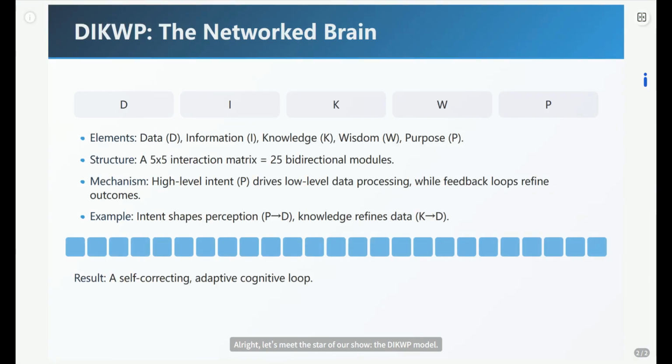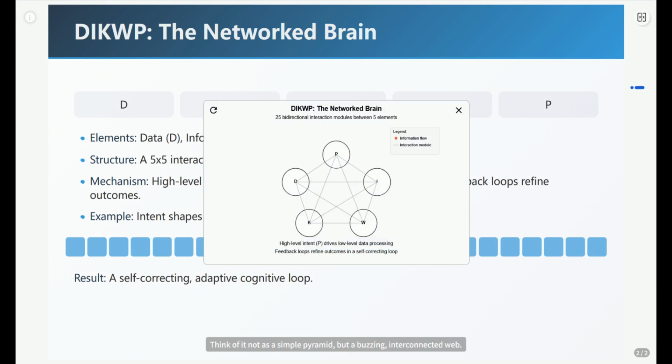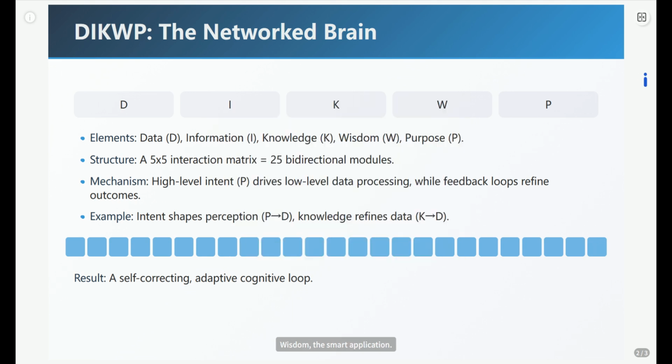Alright, let's meet the star of our show, the DIKWP model. Think of it not as a simple pyramid, but a buzzing, interconnected web. We've got data, the raw stuff, information, the connections between data, knowledge, the structured patterns, wisdom, the smart application, and purpose, the big boss driving everything, the magic.